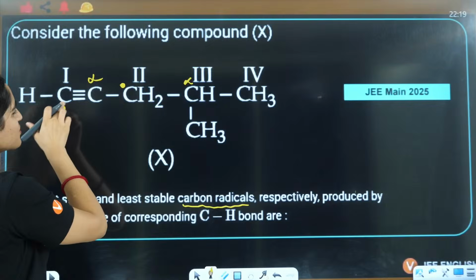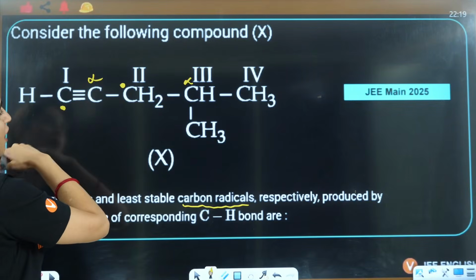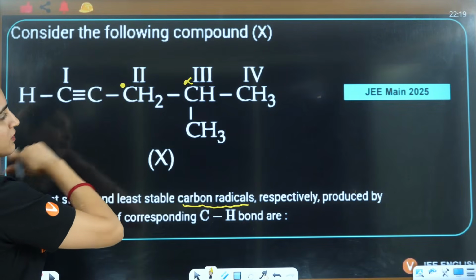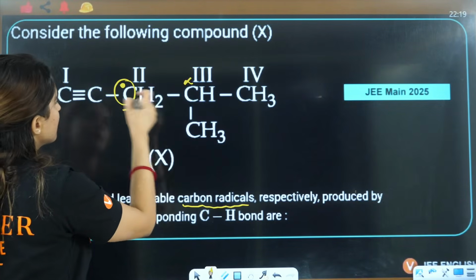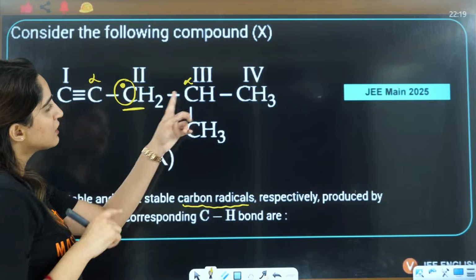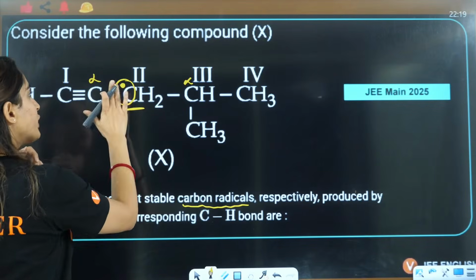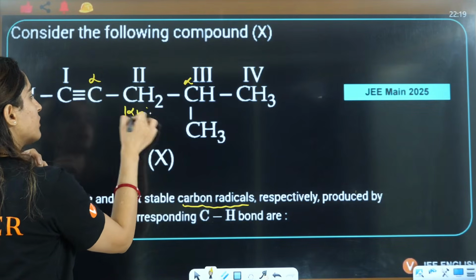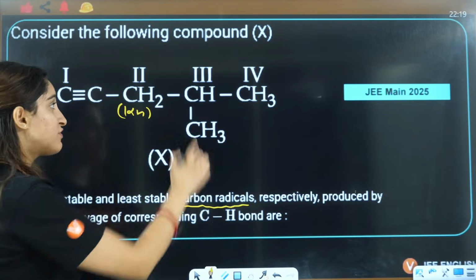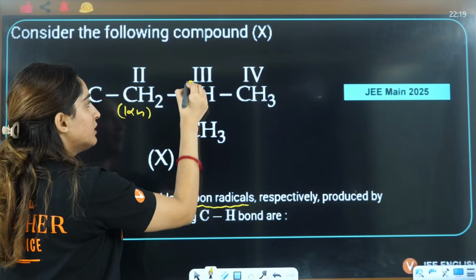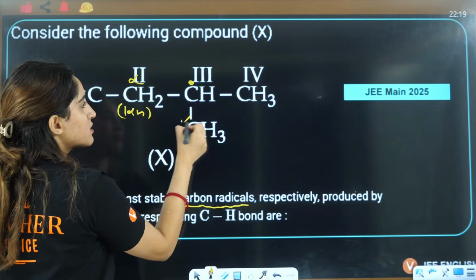This free radical is not stable because the free radical is on a multiple bond, so this is eliminated. If on the second you have this free radical, this is alpha and this is also alpha. This alpha has 1 hydrogen, so here you will have 1 alpha hydrogen, one hyperconjugating structure.